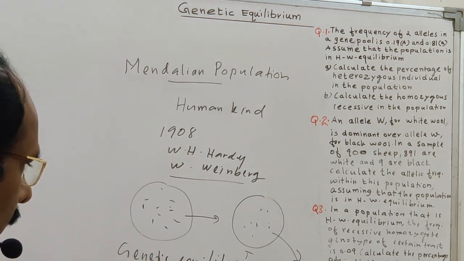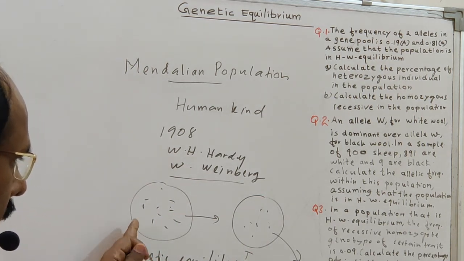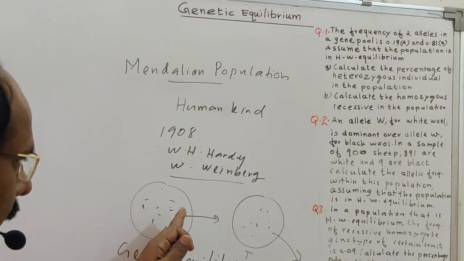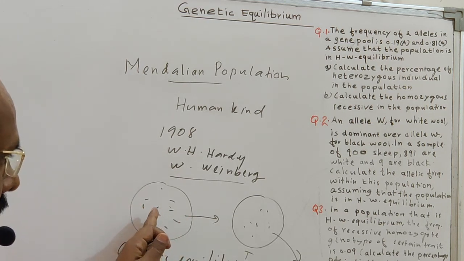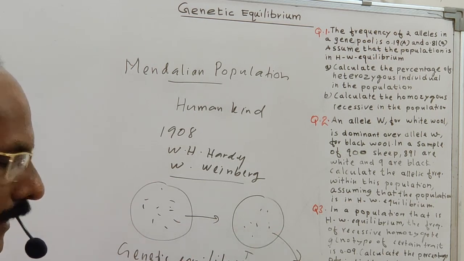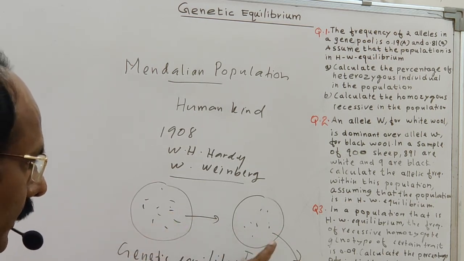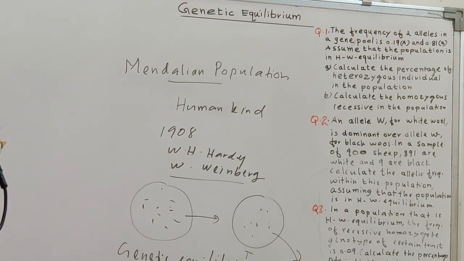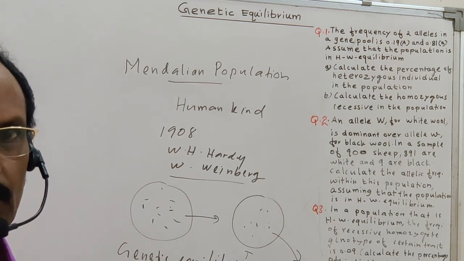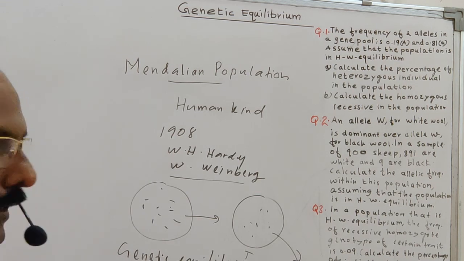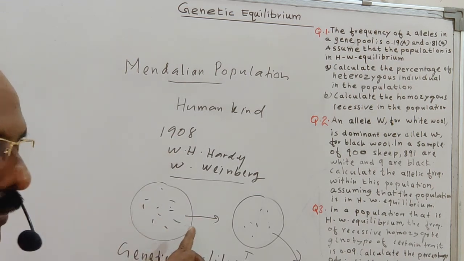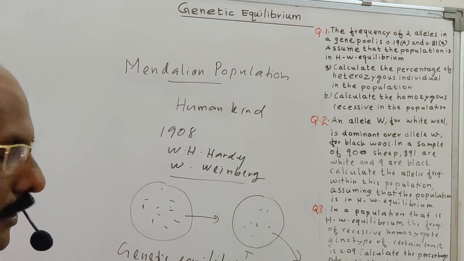The frequency of the genes cannot change from generation to generation, but there is a condition: random mating must take place. So long as random mating takes place, and no mutation is happening, and no natural selection is happening, and no choice, the gene frequency cannot change when transferring from generation to generation.